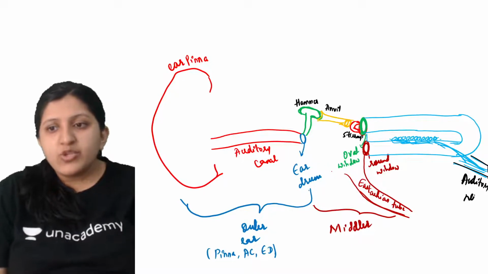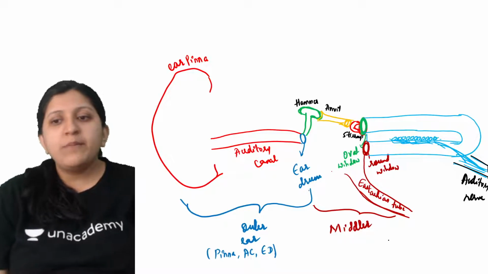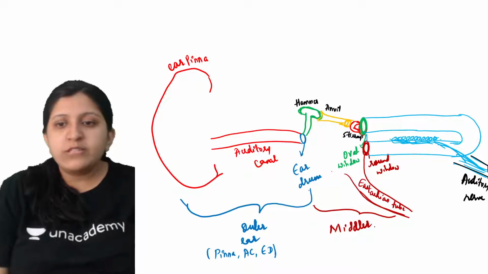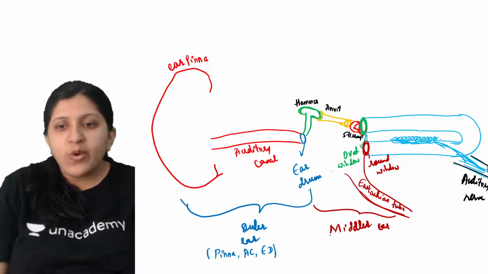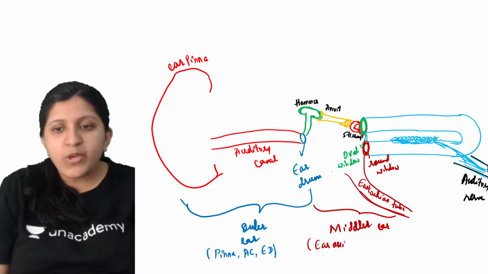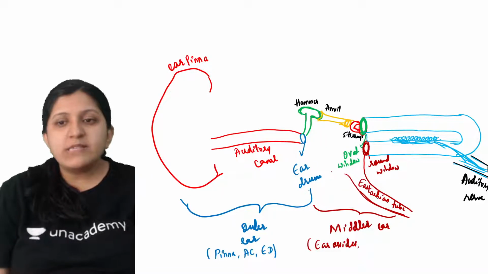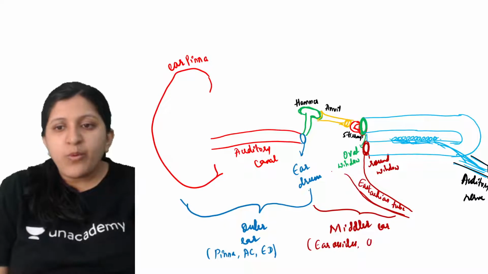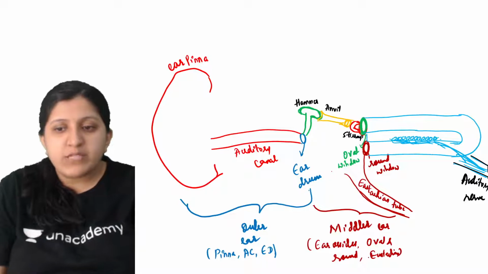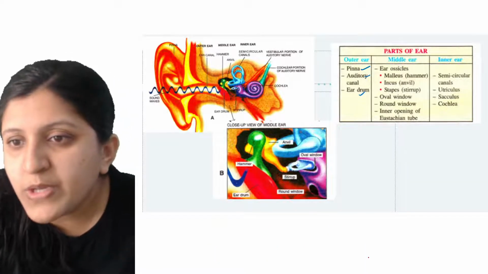As you can see, when we mention the middle ear, what does it include? It includes the ear ossicles. Then there is the oval window, then the round window, and the eustachian tube is present. These are the things that we can find with respect to the middle ear. You can see here.